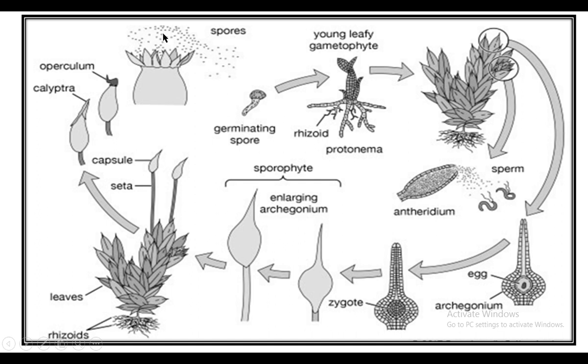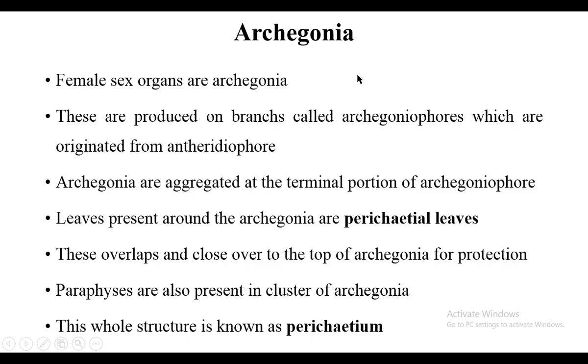So inside the capsule, spores are produced by the process of meiosis. When spores land on suitable media, they germinate to produce the gametophyte plant body again. So there is alternation of generations. Gametophyte produces sporophyte, and sporophyte produces gametophyte.